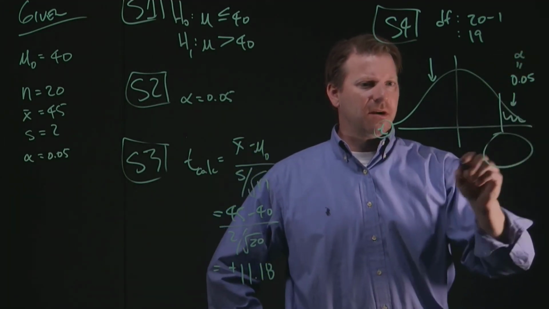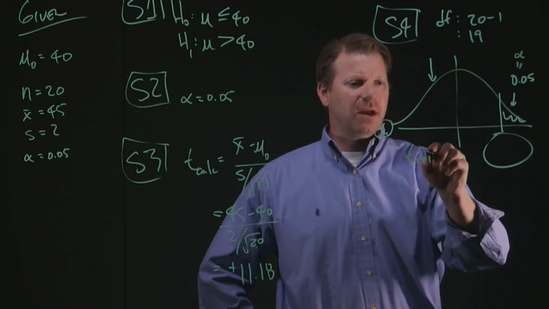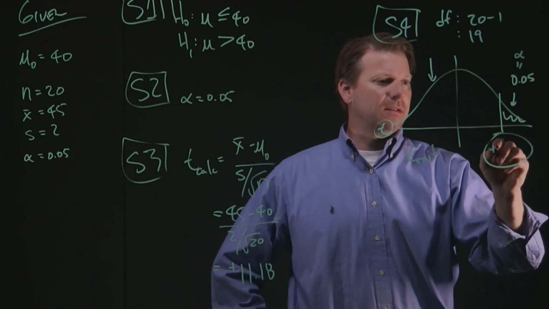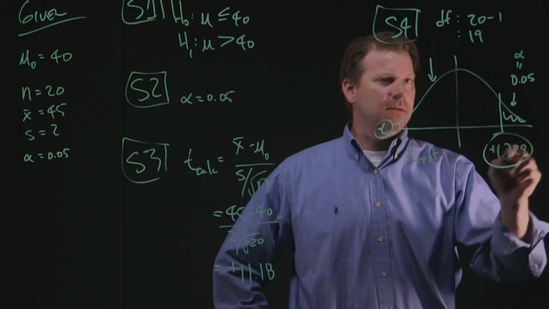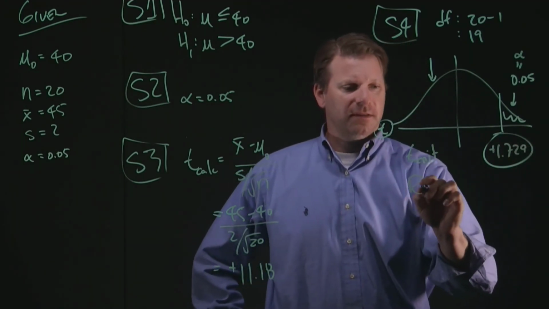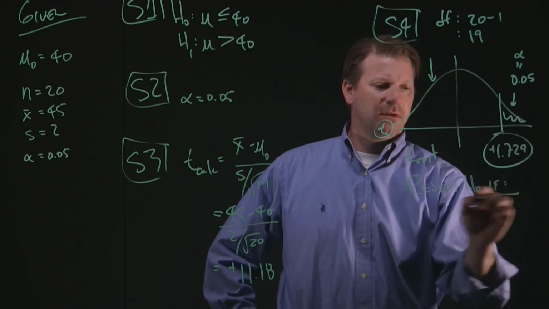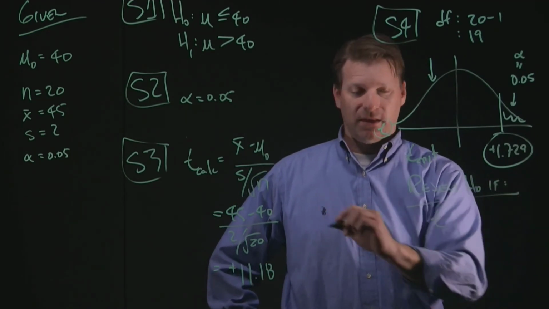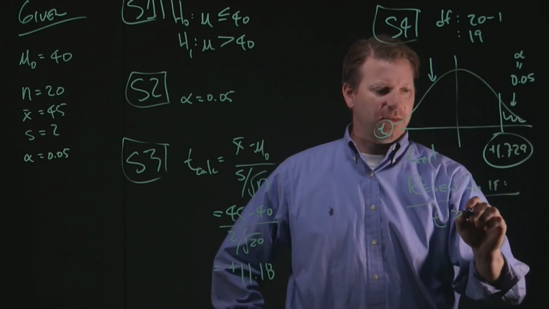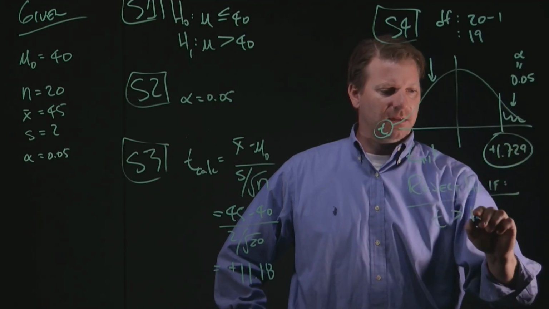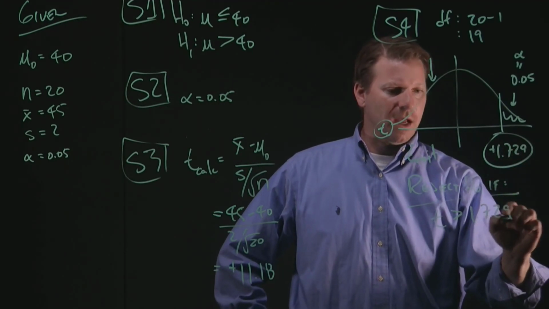That's going to tell us that our t critical value is going to be positive 1.729. We are then going to reject H sub 0 if our t calculated value is greater than our t critical value of 1.729.